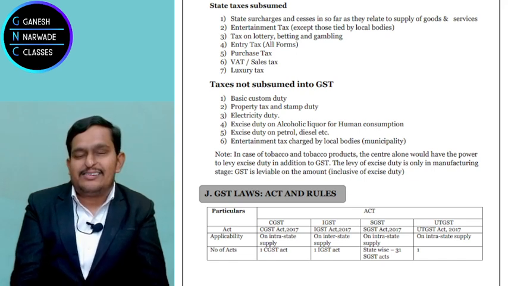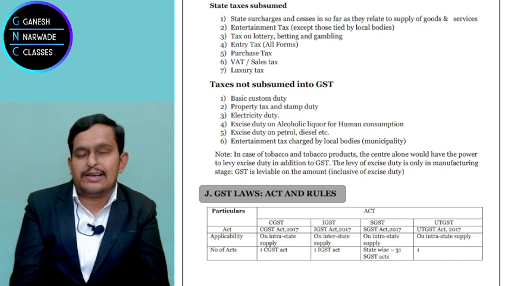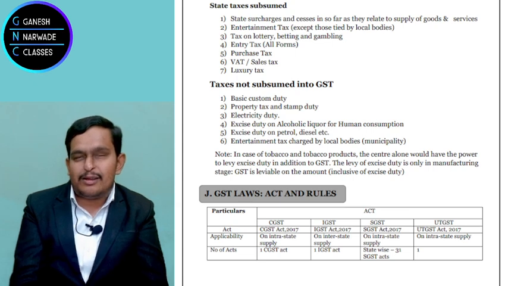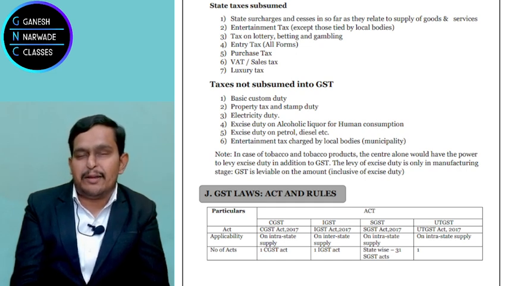Now, actually, sir, wouldn't it be better if the central government collects all the money and then gives it to the states? Do you feel that state governments will agree? Is it possible? Suppose there is a state where a Congress government is there and the central government is BJP.